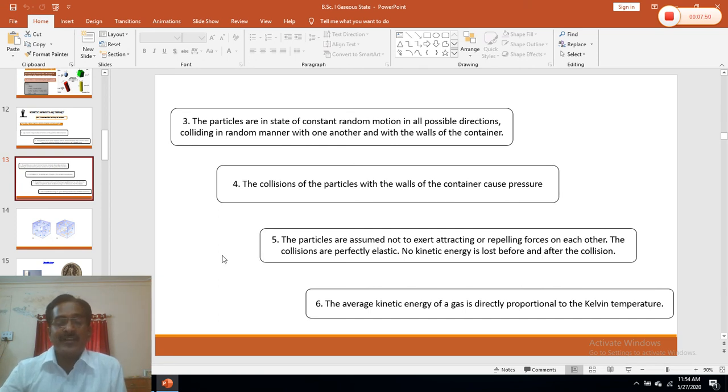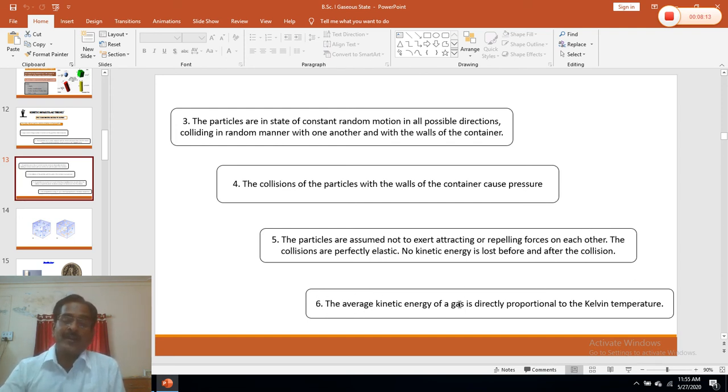The next postulate is that there is no force of attraction between these molecules. These molecules neither attract nor repel each other. Further, it is assumed that these collisions are perfectly elastic. So when they collide with each other, there is neither loss nor gain in energy.